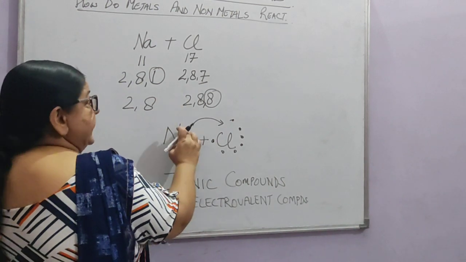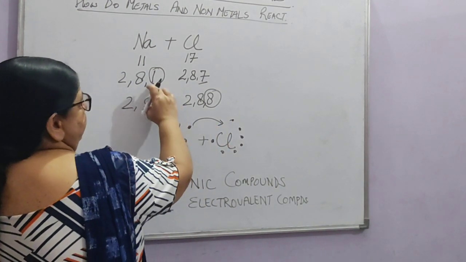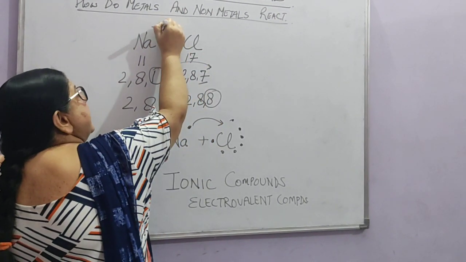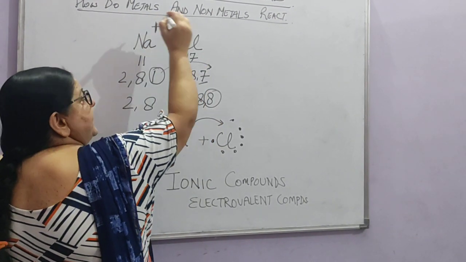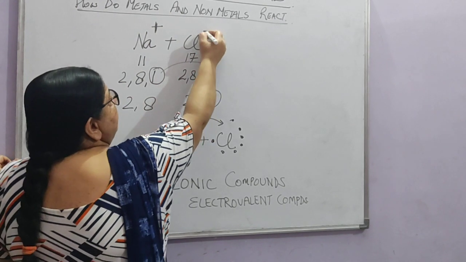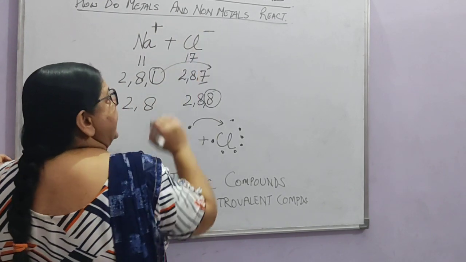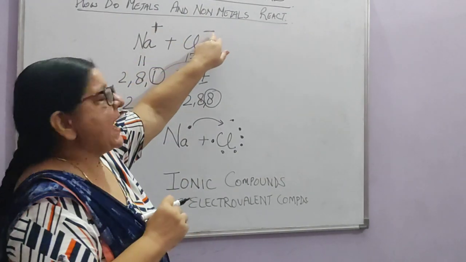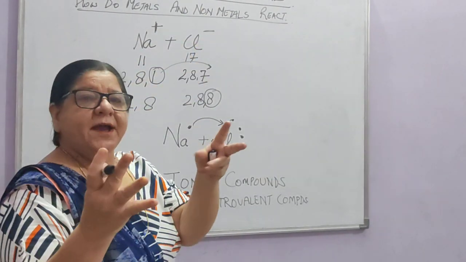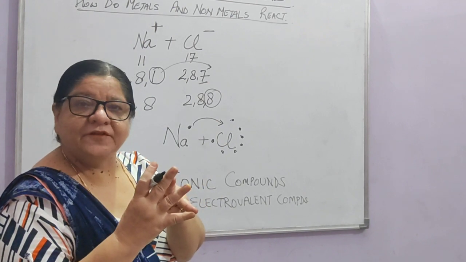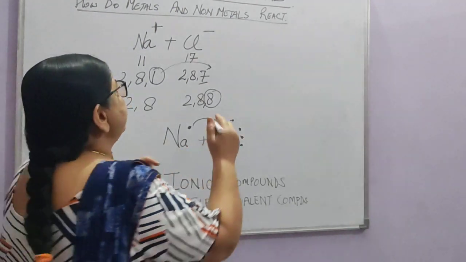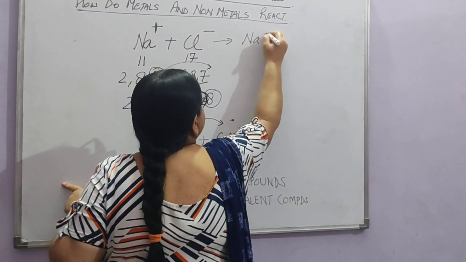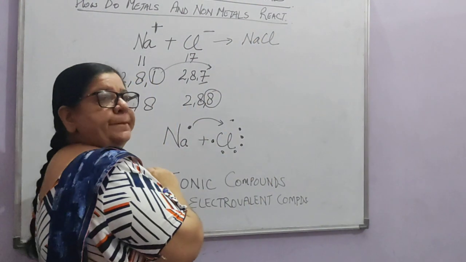When this gives away 1 electron, from here it will transfer 1 electron here. This will become positively charged. And because it is taking 1 electron, this will become negatively charged. And you know that positive and negative ions always attract each other. Right? And when they attract each other, they will form a compound known as NaCl.